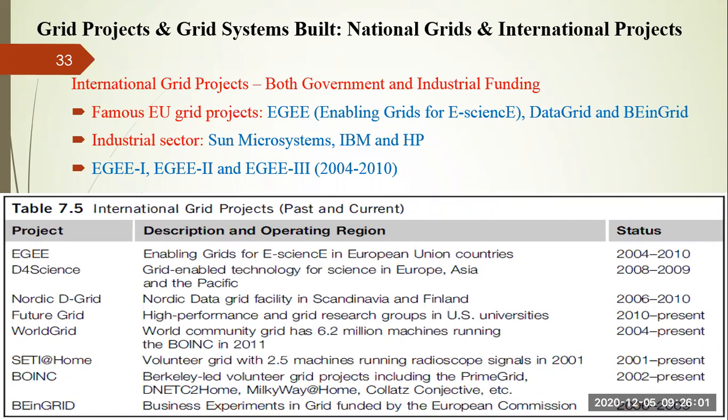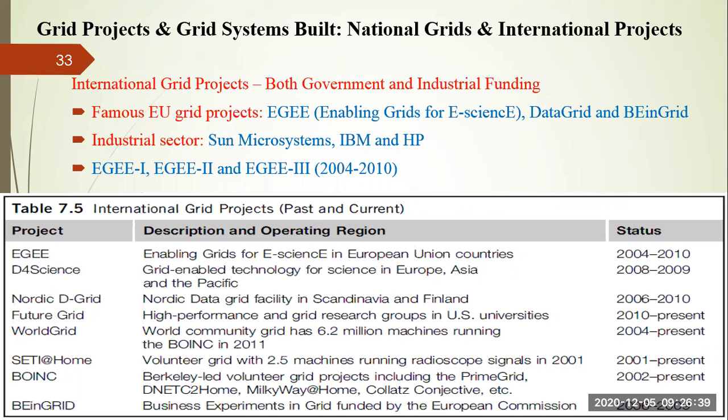Many industry sectors have also collaborated in the international as well as in the national grid projects. You can see Java, the very popular language Java, was launched by Sun Microsystems, right? So Sun Microsystems, IBM and HP, these companies also require this massive amount of computational power. So they are also collaborating with the international grids, or you can say they are also the grid providers, right? We have seen these are the grid providers, that is Sun Microsystems, IBM, HP.